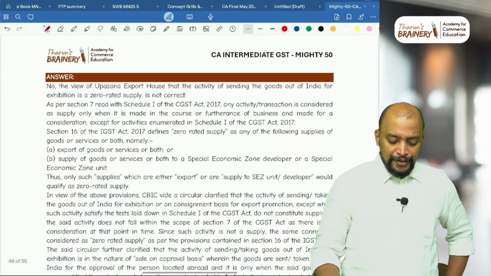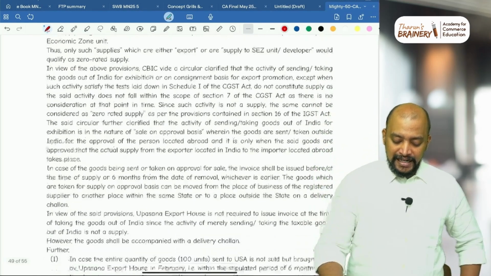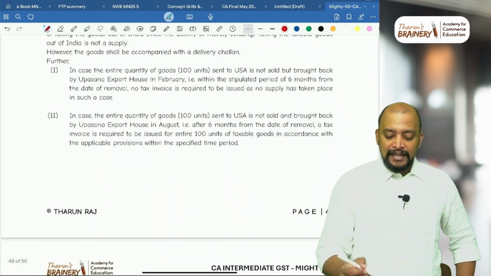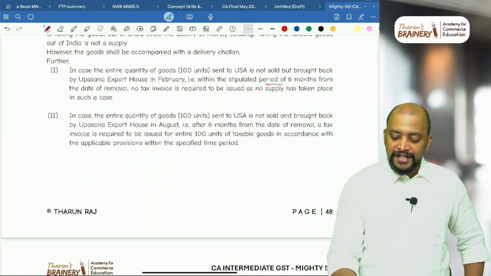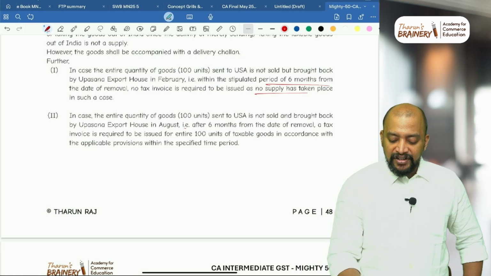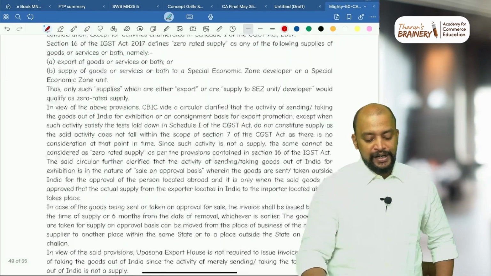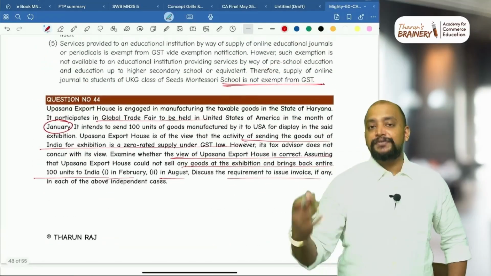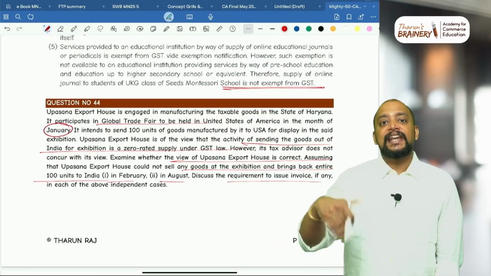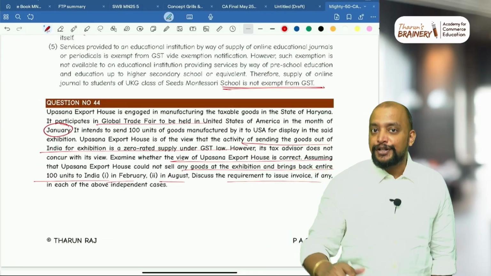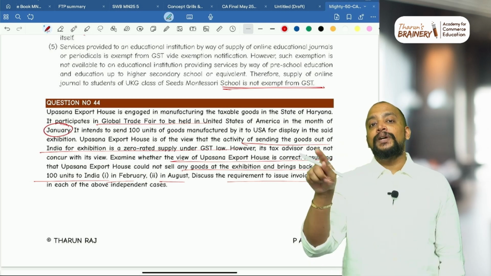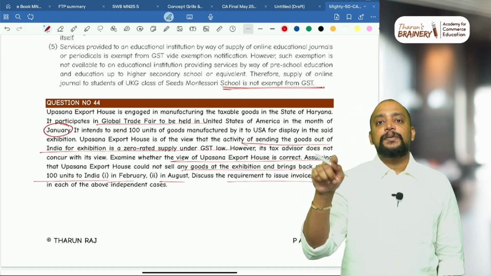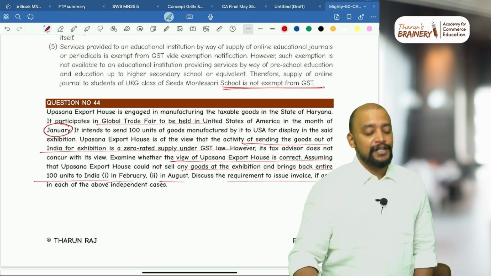Okay. So first one we need to write that it is not a supply. Second, the 100 units brought back within 6 months, no supply. After 6 months, it is treated as supply and we need to raise the invoice accordingly. So that is what we need to write. First we need to write about supply, then export, and thereafter it is not zero rated supply, and then we need to connect with section 31 subsection 7, sale on approval or return basis.